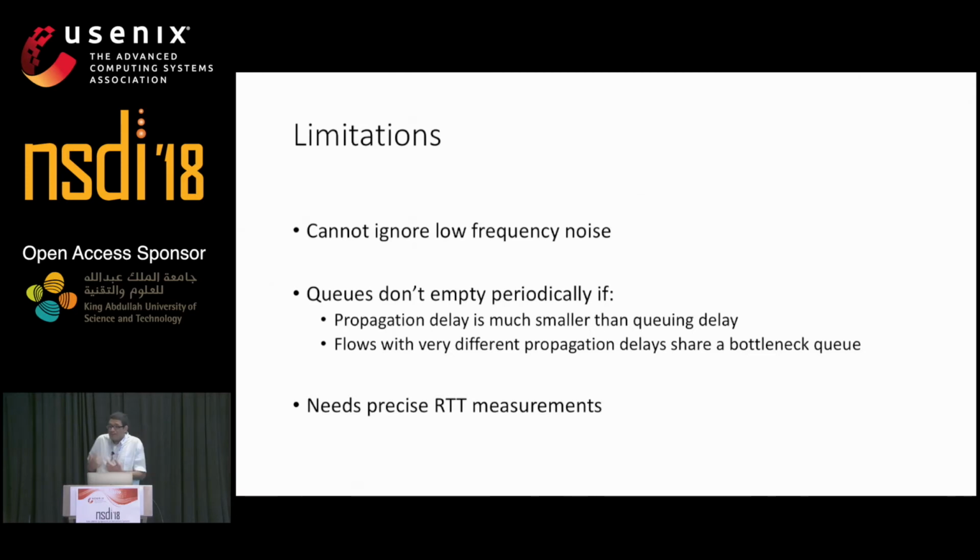If it cannot measure delay to that level of accuracy, then COPA is not going to work anymore. One way to fix this is to reduce this constraint. Let's say we maintain 10 microseconds queuing delay, and 10 microseconds is something that we can measure. Then COPA can still work. This, however, remains part of future work.